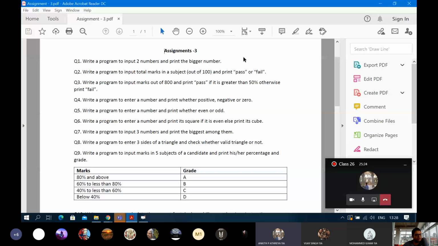Assuming. Sir, can you go to the question page? I'll put it up in Teams also. This one. That means the marks entered by the user, if that is greater than or equal to 40, we will print pass, else we will print fail. It's a 2-line program.